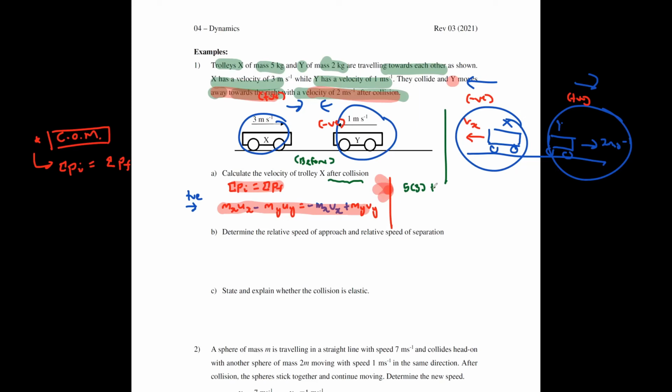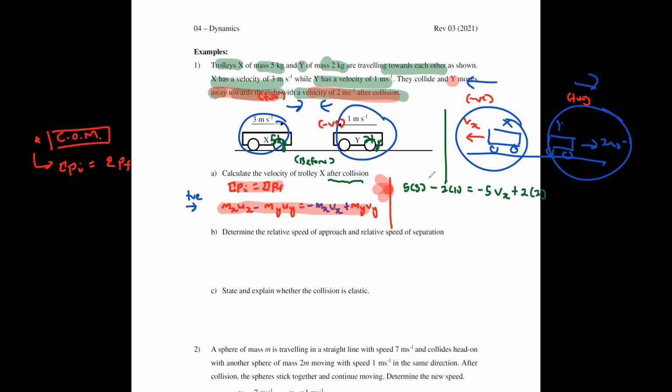Okay. So this is 5 times 3 plus negative 2 times 1. Okay, this one I think I better write 5 kg here, 2 kg here. Okay, equals to negative 5 times Vx plus with 2 times with 2.